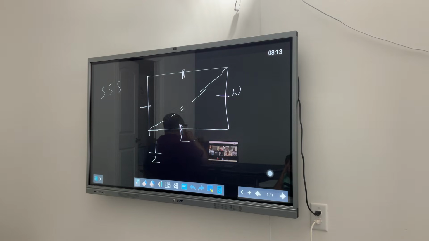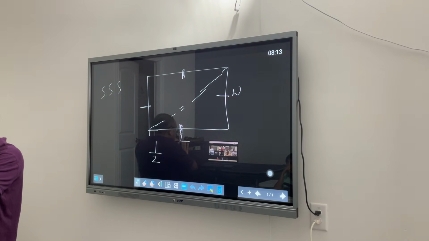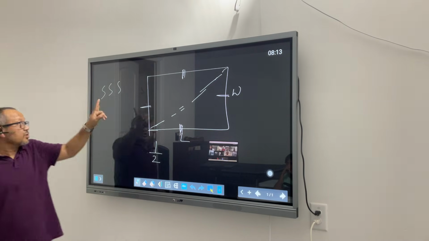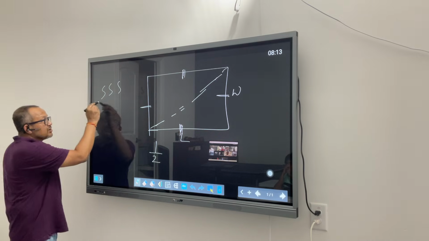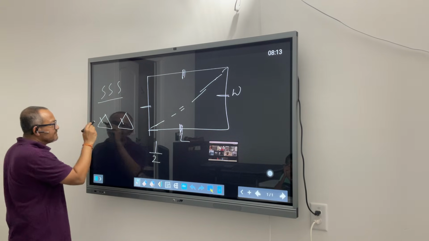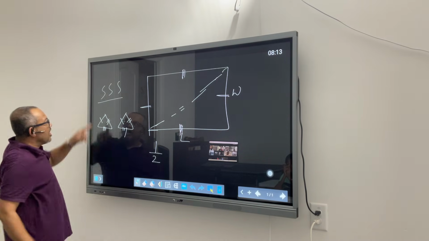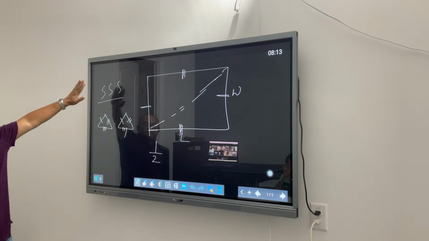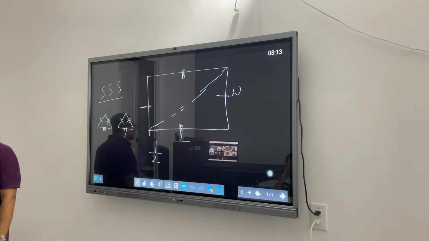So there are four methods or four theorems of congruence for triangles. If you want to say two triangles are exact copies of each other, you have four theorems. I'm not going to talk about all of them right now. Let's talk about only one. This theorem says that if you have two triangles with sides matching, this side matching with this side, and this side matching with this side, all three sides, S stands for side. If you have two triangles with three matching sides, they are congruent.